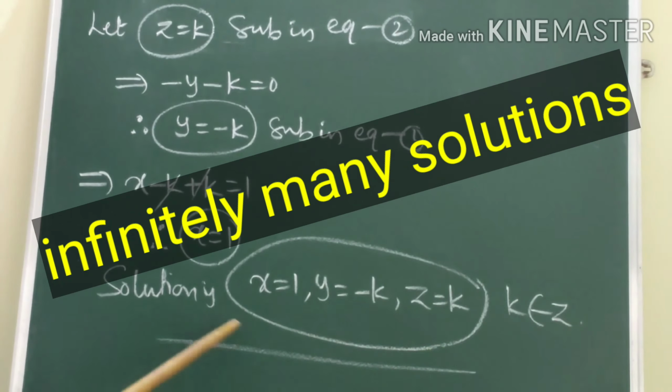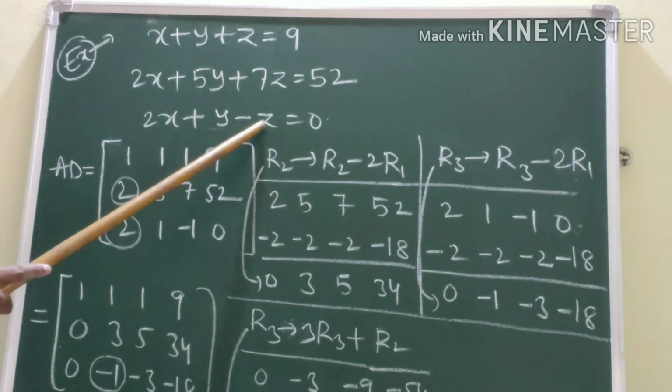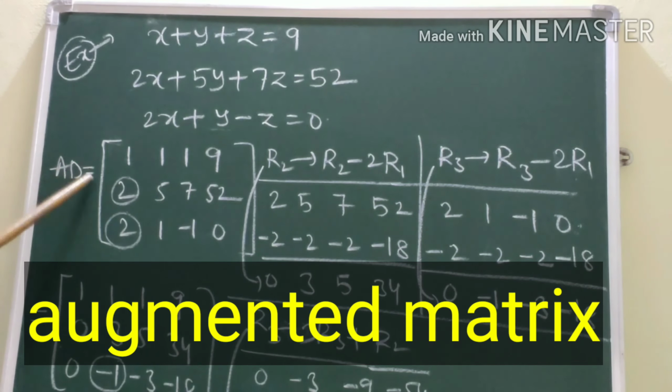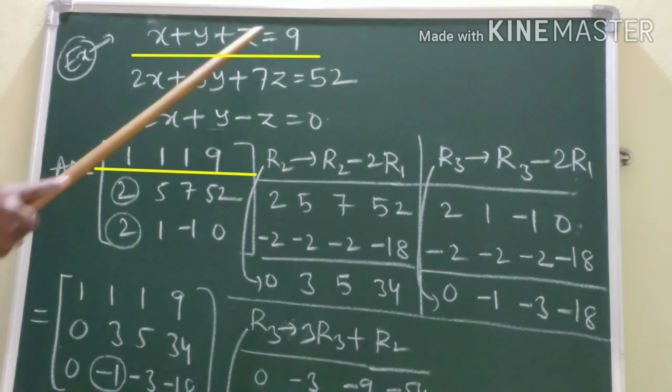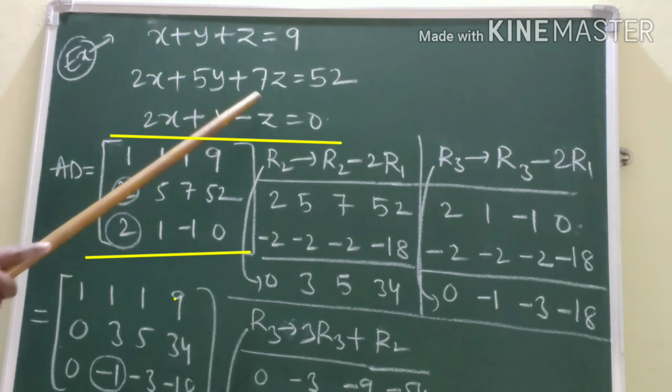Here given equations are x plus y plus z is equal to 9, 2x plus 5y plus 7z is equal to 52, 2x plus y minus z is equal to 0. Now write these three equations in the form of augmented matrix, that AD is equal to, take the coefficients 1, 1, 1, 9, next 2, 5, 7, 52, 2, 1, minus 1, 0. After writing this, like previous example, we have to convert this as upper triangular matrix.